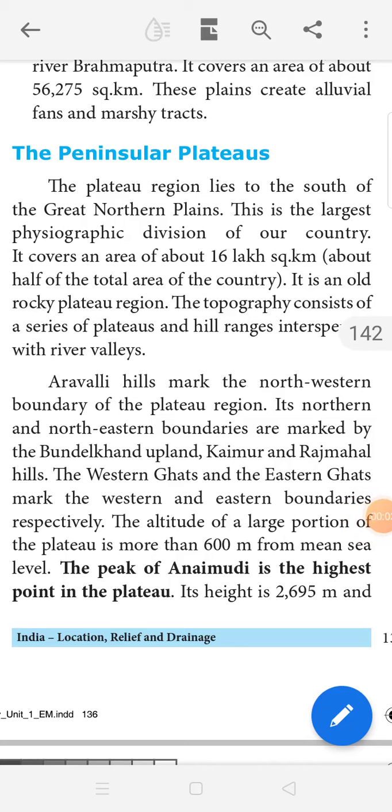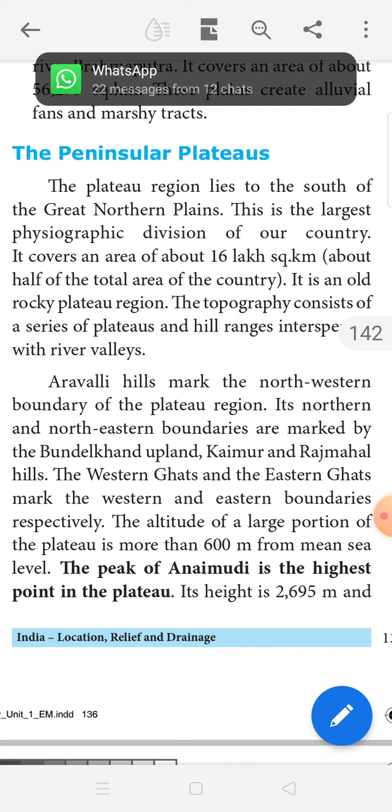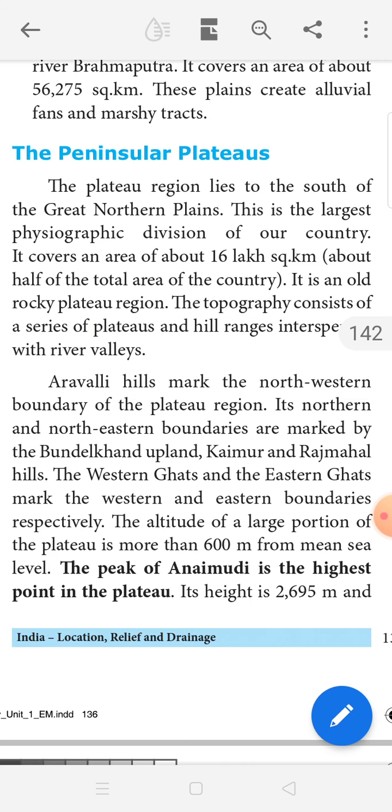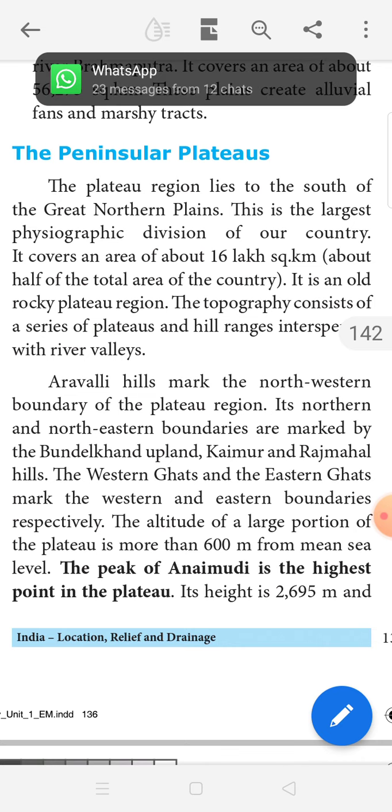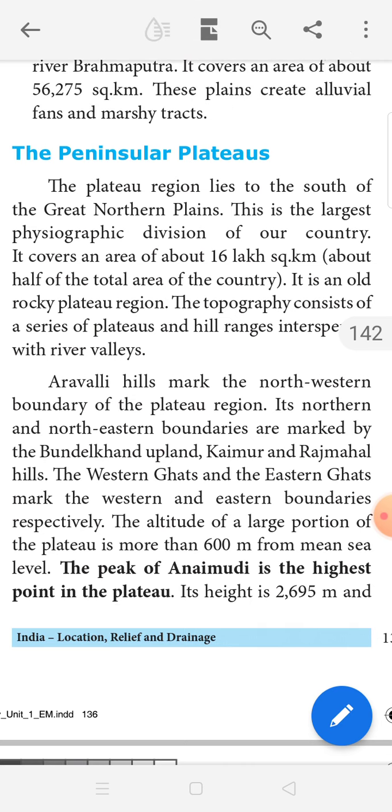Now we are going to see the first lesson, the incomplete portion, the peninsular plateau. Peninsular plateau means தீபகற்ப பீடபூமிகள் அப்படின்னு சொல்லலாம். The plateau region lies to the south of the Great Northern Plains. So this is located in the south of the Great Northern Plains. This is the largest physiographic division of our country.